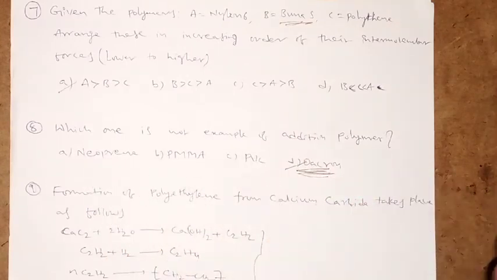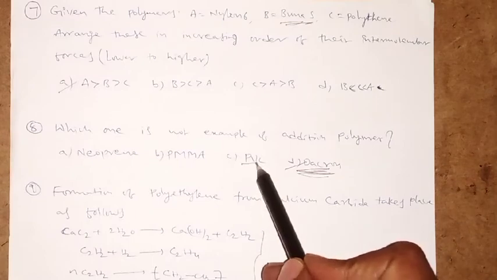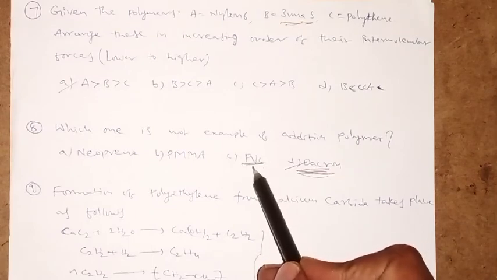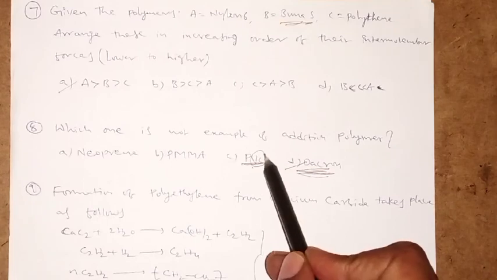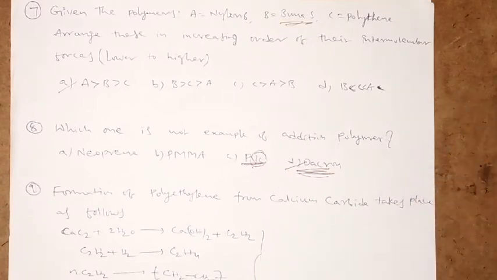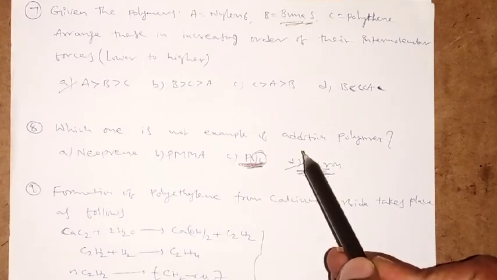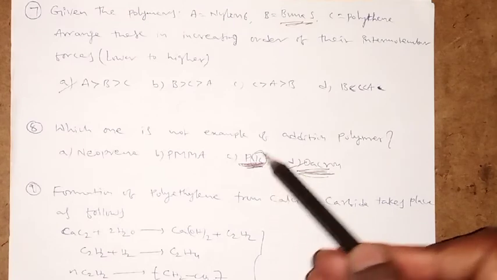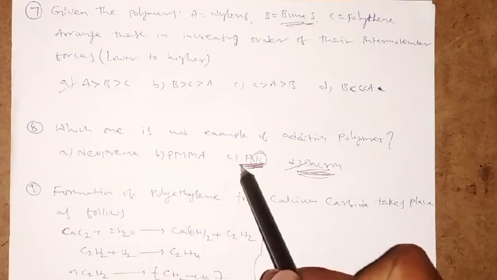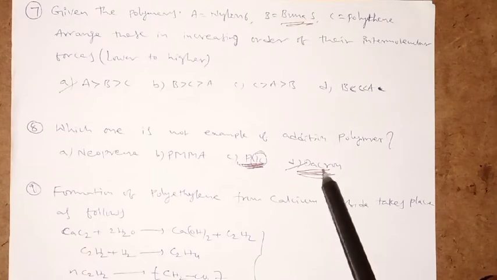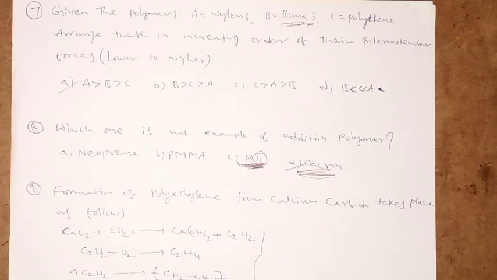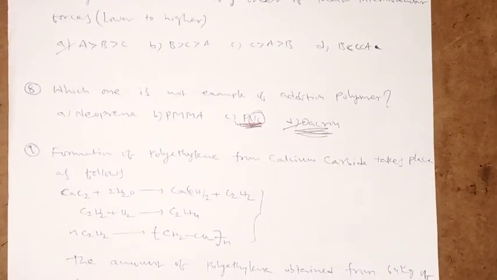Addition means two or more monomers just added. So the best example is PVC, polyvinyl chloride. Two vinyl groups are merged like that, continuously linked many times. That is why it is polyvinyl. CH2=CHCl n times linked, that is polyvinyl. So almost alkene structures are present in this. This Dacron is the only example of a synthetic condensation polymer. Is it clear? Right. Look at the next question.